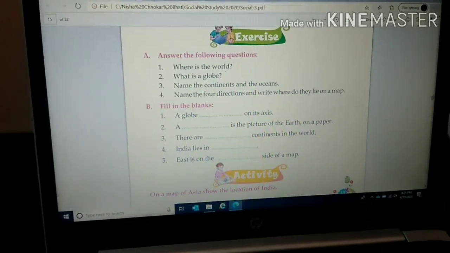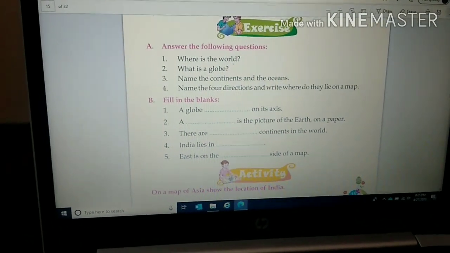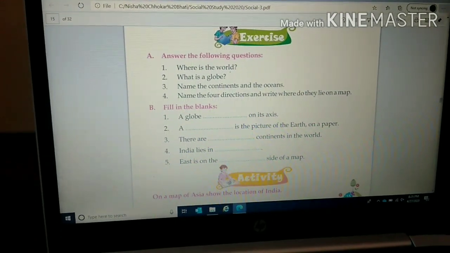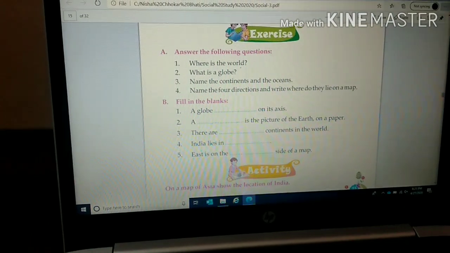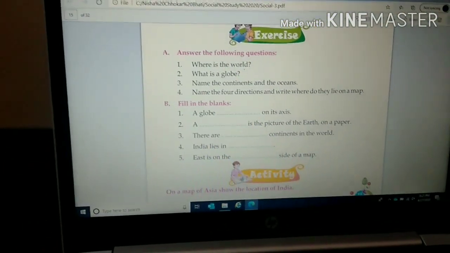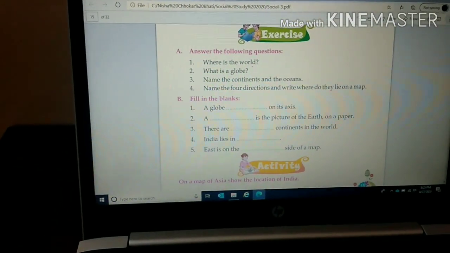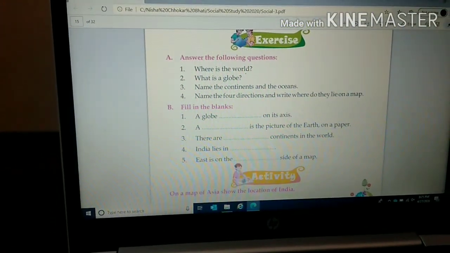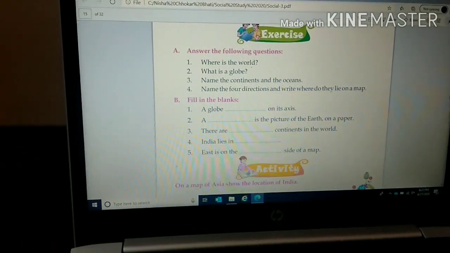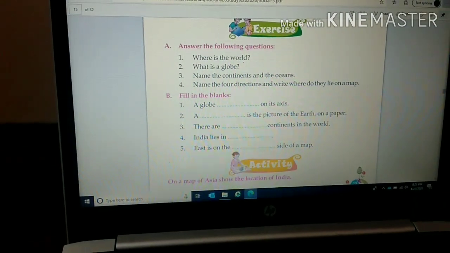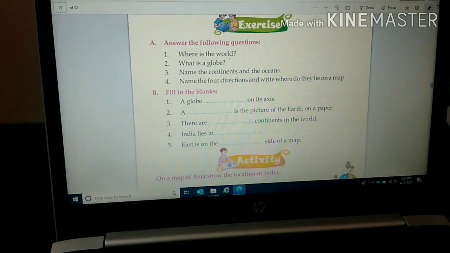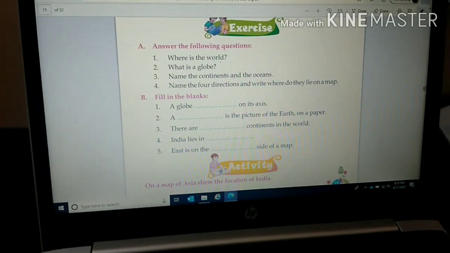Okay, now let's come to the third question. Name the continents and the oceans. How many continents are there, children? There are 7 continents. And how many oceans? There are 5 oceans in the world. Now let me name the continents. The 7 continents are Asia, Europe, Africa, Antarctica, Australia, North America and South America. Let me repeat. The 7 continents are Asia, Europe, Africa, Antarctica, Australia, North America and South America.